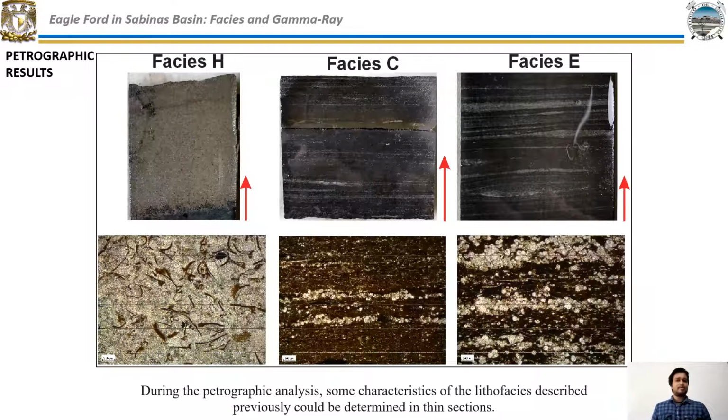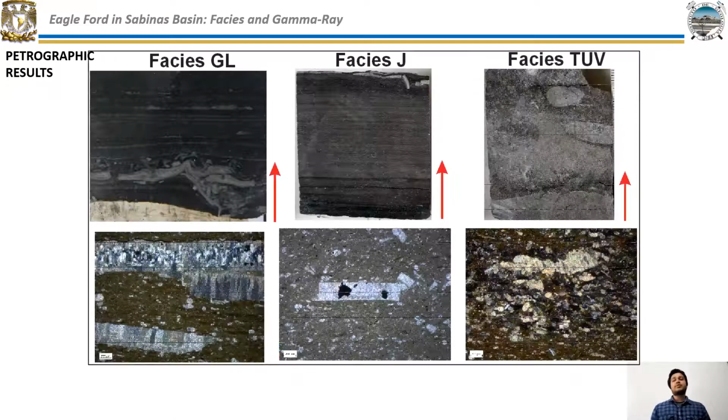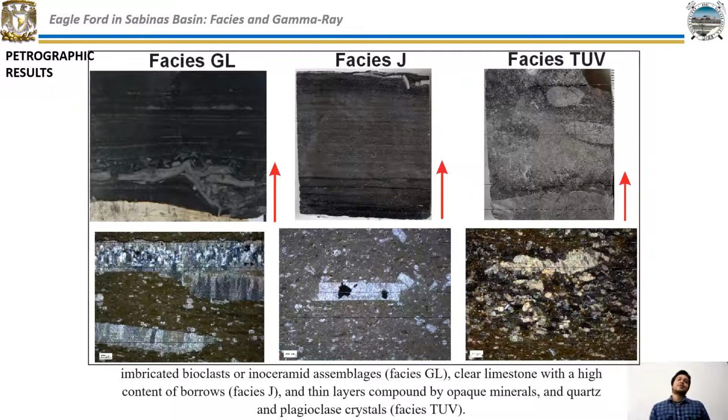During the petrographic analysis, some characteristics of the lithofacies described previously could be determined in thin sections. For example, it was possible to recognize a recrystallized limestone with a high content of fish bones, facies H, thin layers in mudstone composed by planktonic foraminifera, facies C and E, imbricated bioclast or inoceramid assemblage, facies GL, clear limestone with a high content of boron, facies J, and thin layers composed of opaque minerals and quartz and plagioclase crystals, facies TUV.